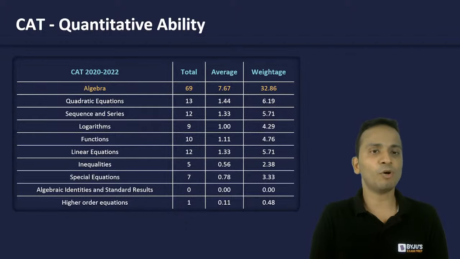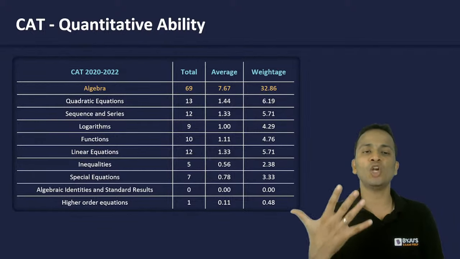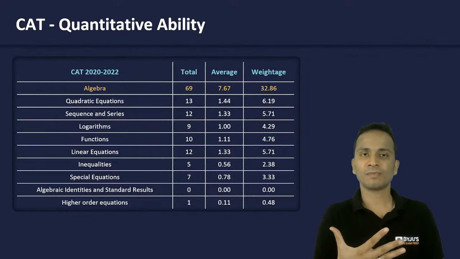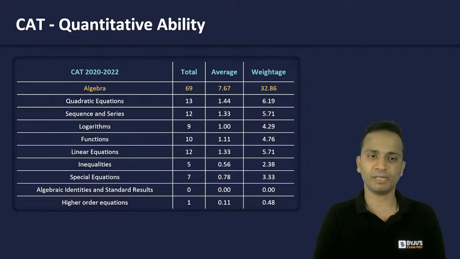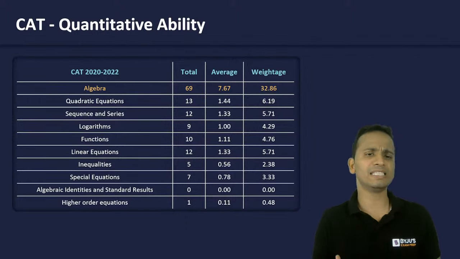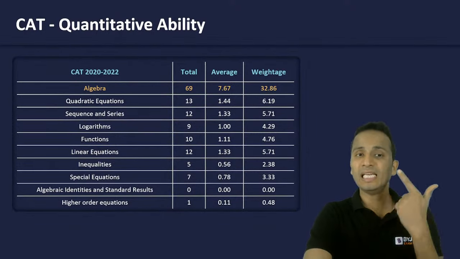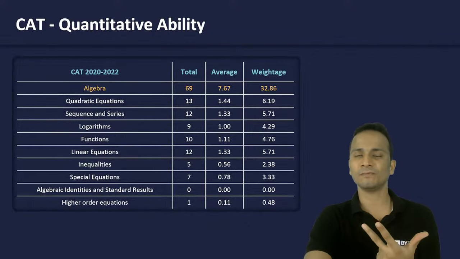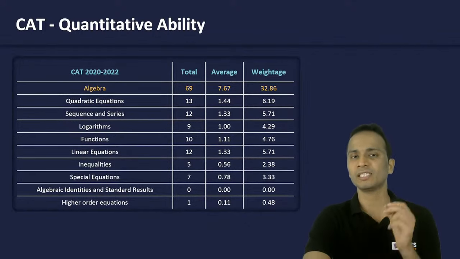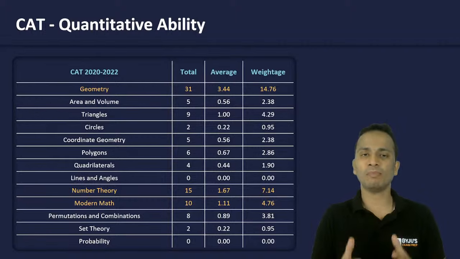Now, similarly, this is the breakup of algebra. Quadratic equations, sequence series, functions, linear equations, and logarithms. These are the 5 most important topics in algebra. If you don't understand higher order equations or algebraic identities, you can afford to leave those areas. But quadratic equations, linear equations, sequence series, these are the 3 most important areas that you must do. Similarly for geometry, number systems, and modern maths, this is the breakup over the last 3 years in the CAT examination.